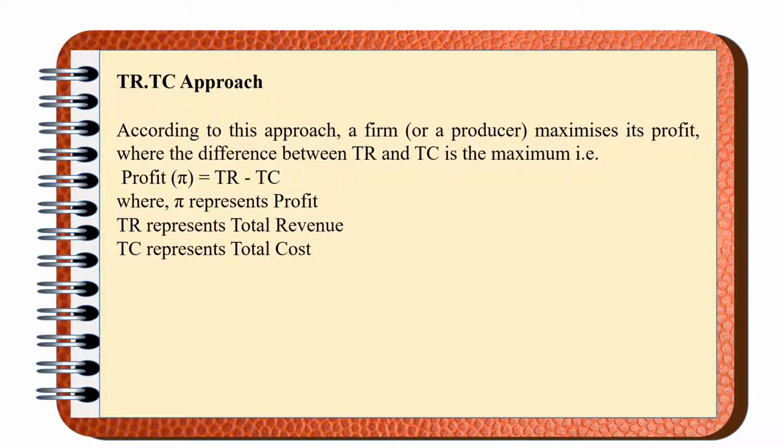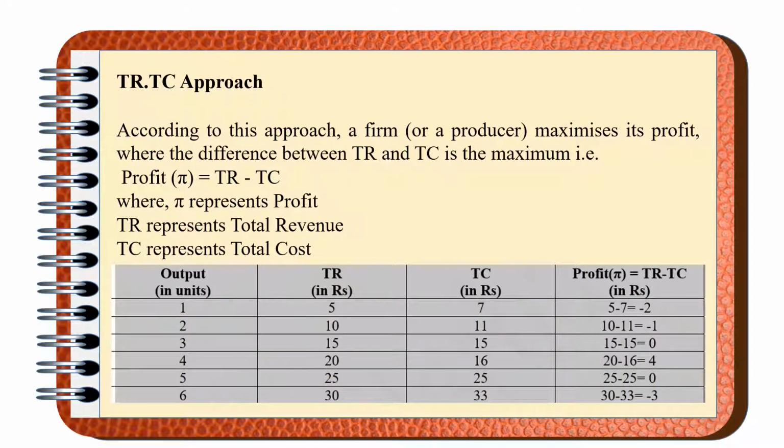Here TR represents total revenue, TC represents total cost. Let us see the schedule and try to see what it means. These are different levels of output. When the producer is producing 1 unit of output, TR is 5 and TC is 7. So here the producer is not earning any profit, rather he is suffering a loss. When the producer is producing 2 units of output, the TR becomes 10 and the TC becomes 11. So here also the producer is suffering a loss.